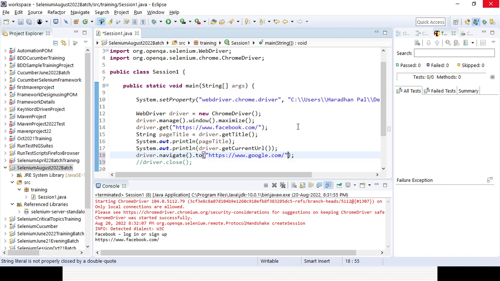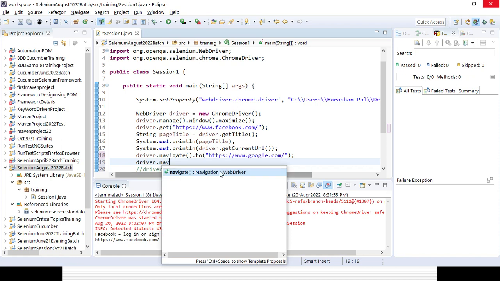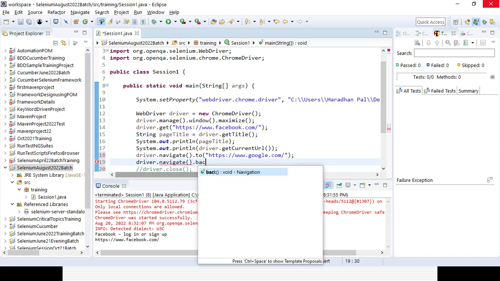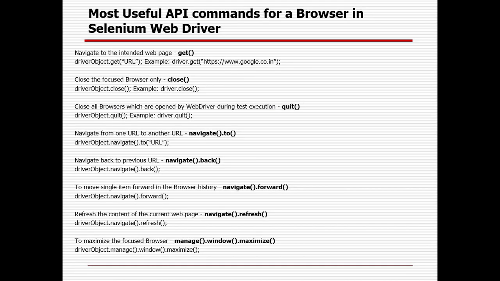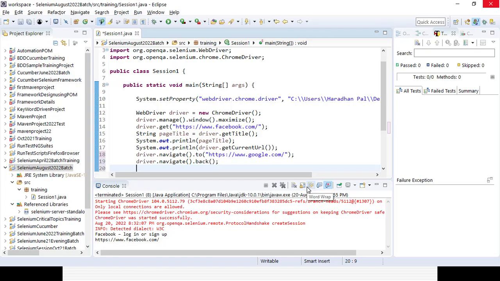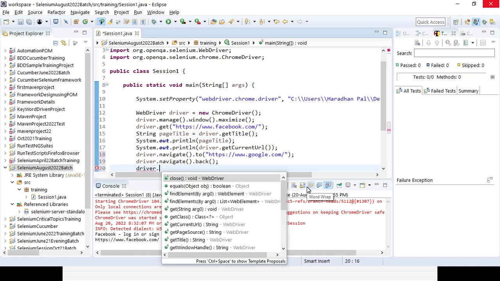So driver.navigate.to. Then if you want to navigate back again, I will be using driver.navigate.back, because you can see it is coming from the Navigation class. The return type is void, so it will not return anything. That is the part already mentioned in the PPT. Then I can go to navigate.forward, so driver.navigate